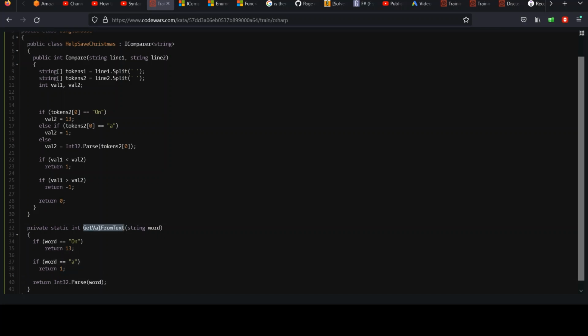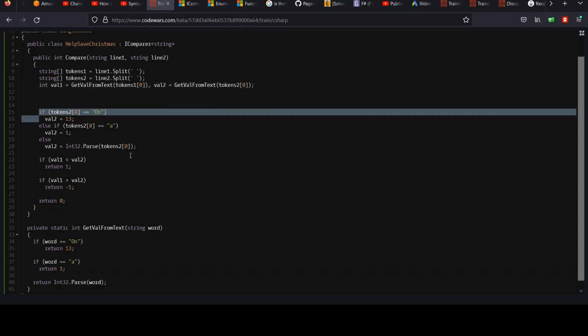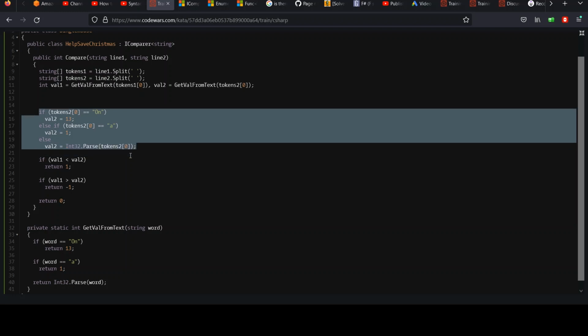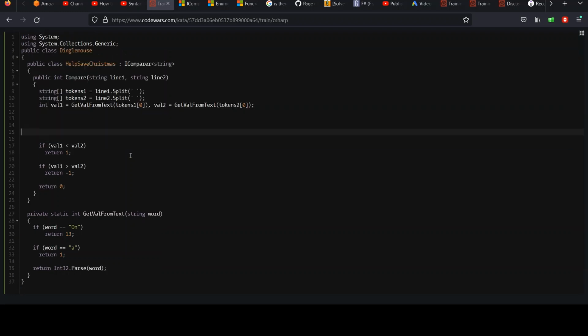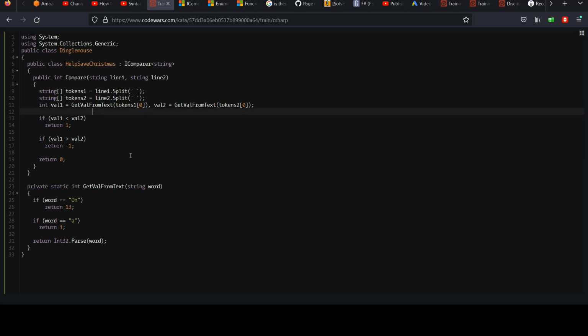And then once we do this, you can say val1 equals tokens 1, 0 and val2 equals tokens 2, 0, right? And now you can blow this whole thing away right here. But see, that makes it a lot more compact. You're not copying yourself, rewriting the same code over and over, bloating everything. So I definitely think that's a good improvement.